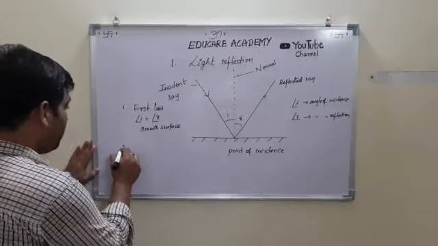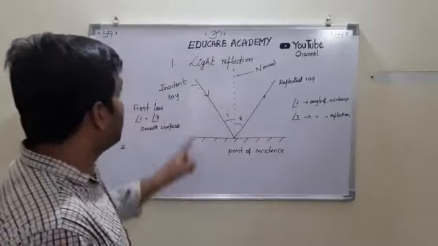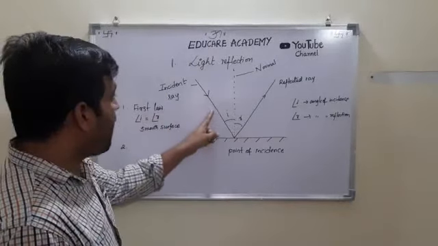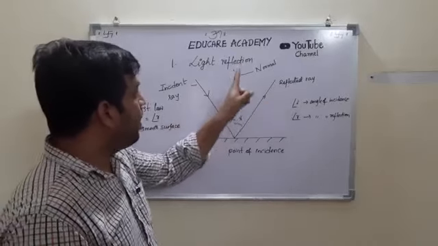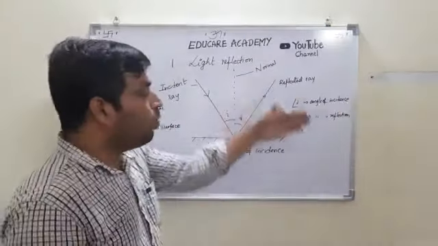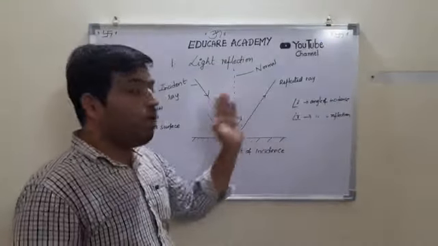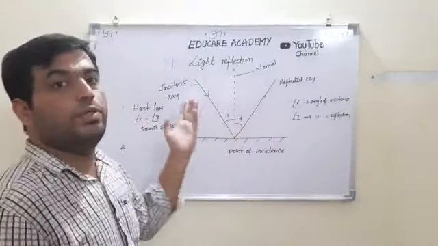And the second law of reflection is, see this line: the incident ray, the reflected ray and the normal all lie in the plane of the board. No line comes out of the board or goes into the board.